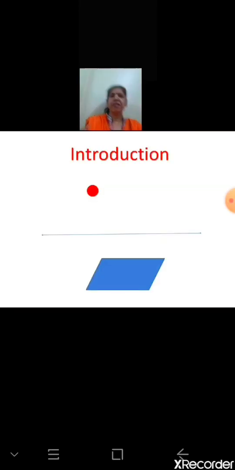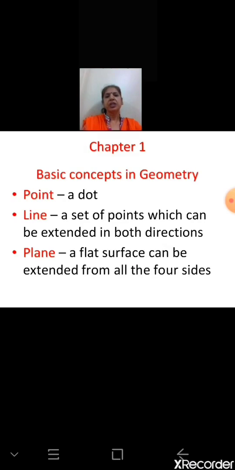Okay, now again we are familiar with these pictures. Yes? First one is a dot. Second one, line. Third one, plane. So plane, line and point are the basic concepts in geometry. Now point.